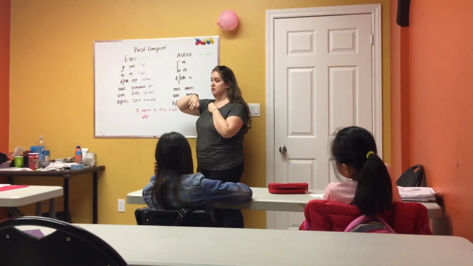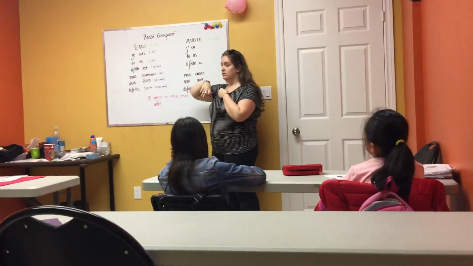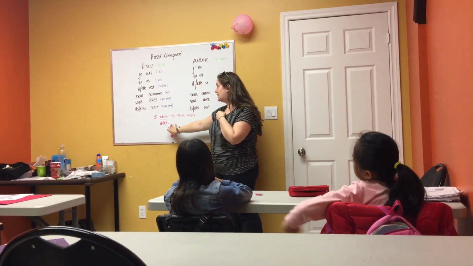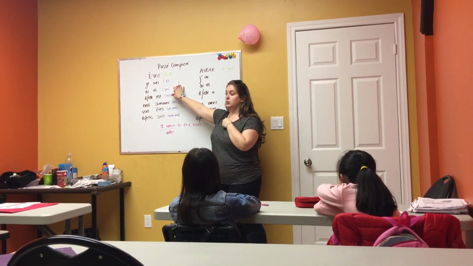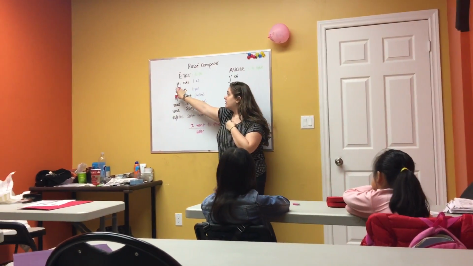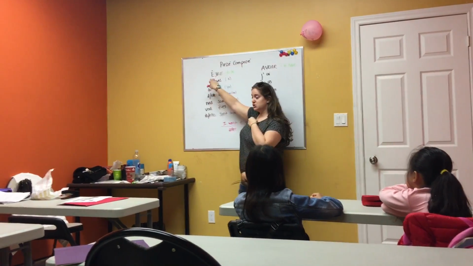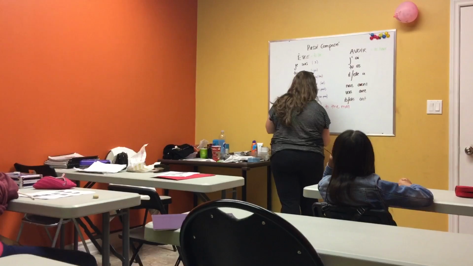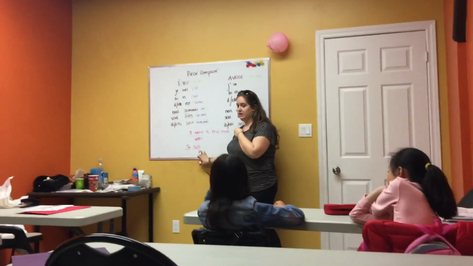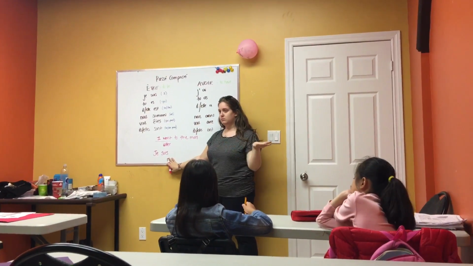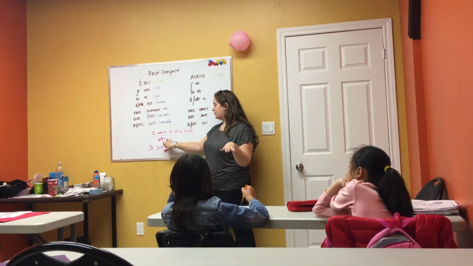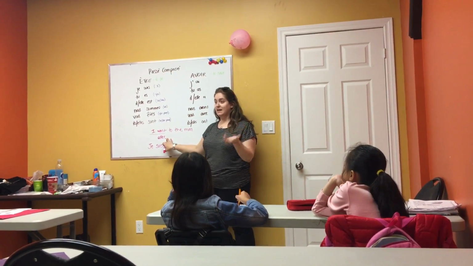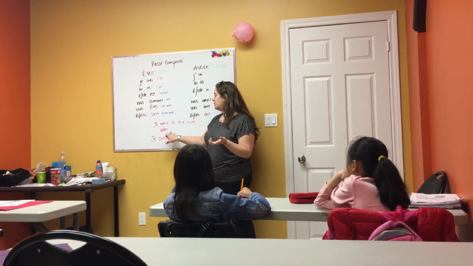Which pronoun are we using? Je. And we said that aller is être. So we start our sentence off with je suis. Okay? So we start with je suis. First part, done. Second part, we know our verb. Our verb is aller.